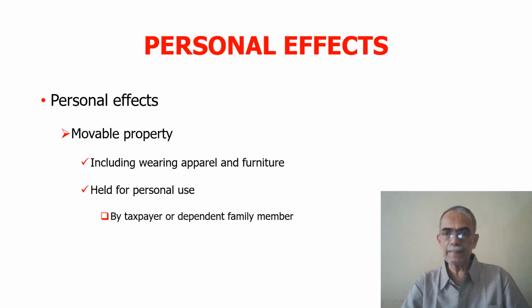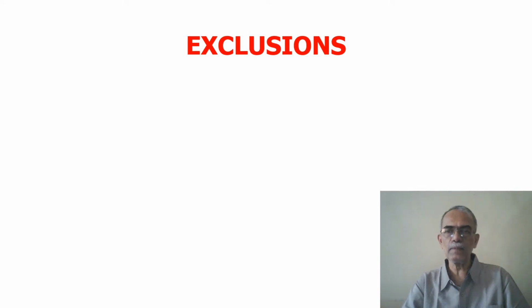Now, if any asset which is treated as a personal asset is sold, then it will not give rise to capital gain. That means suppose I have a piece of furniture and I sell it, I will not be liable for income from capital gains. But the Act also provides certain exclusions to this exclusion. That means the assets we are going to discuss now will not be treated as personal assets even though they are movable assets and held for personal use. That means if these assets are sold, capital gains are attracted.